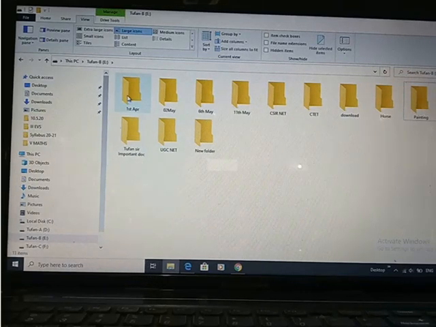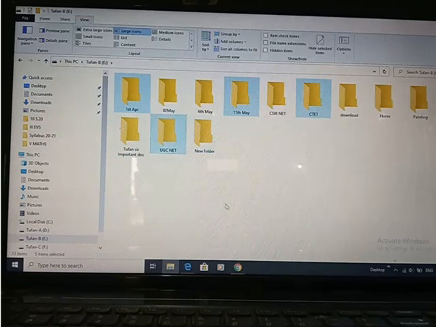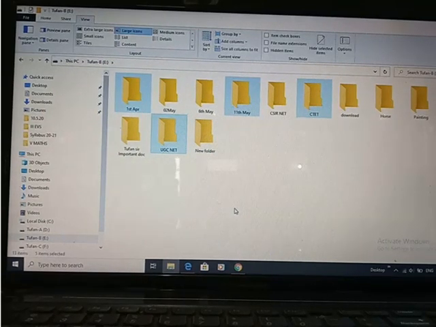First I have selected 1, then suppose I want to select 11, then CTAT, then Tufan DD, then suppose UGC NET. Okay, so these are the things which I want to select. So pressing control button you can select particular folder. Okay, control button का प्रेस करके आप कोई एक चीज़ को चूज कर सकते हो.